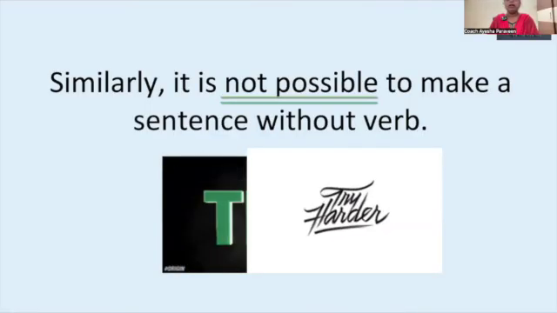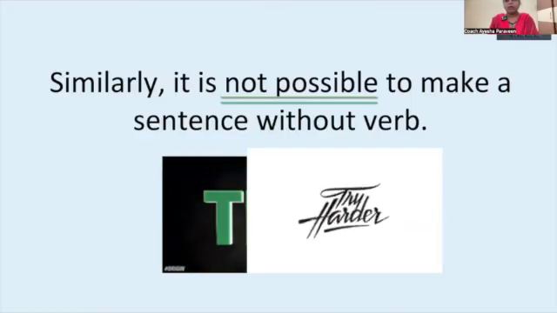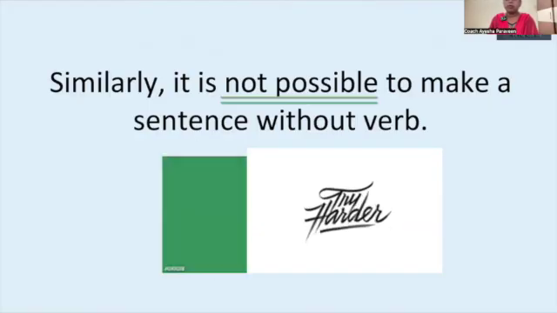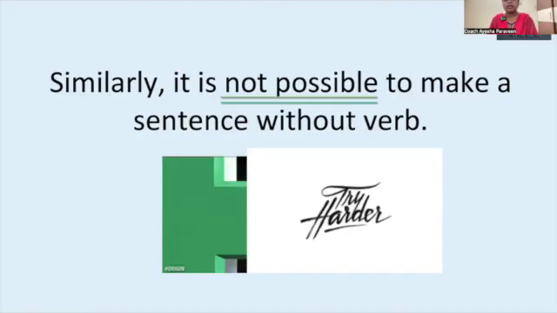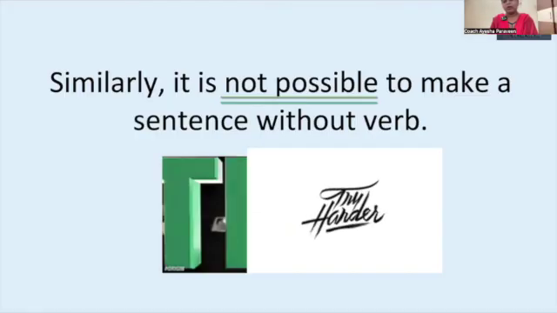For example, "I English." I'm not saying "I teach English." If I just say "I English," does it make any sense? It doesn't give any sense. "I cricket." I'm not saying "I play cricket" or "I enjoy cricket." I'm just giving subject and object without a verb, so it doesn't make any sense. We cannot make a sentence without a verb.